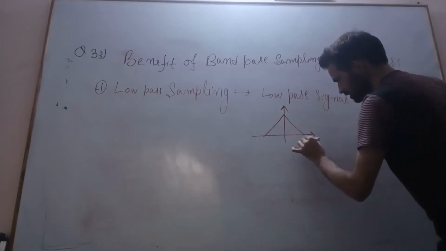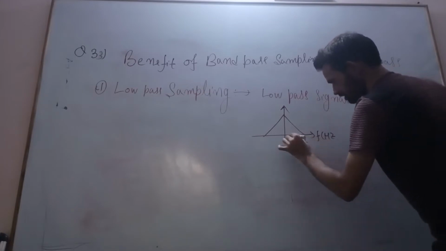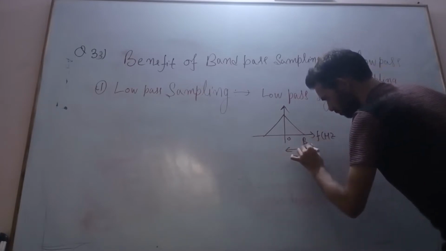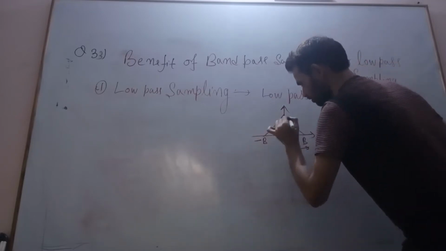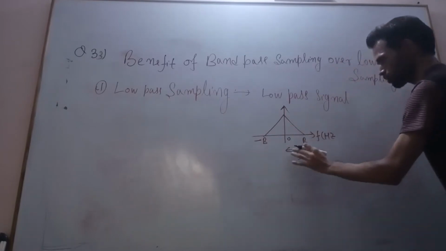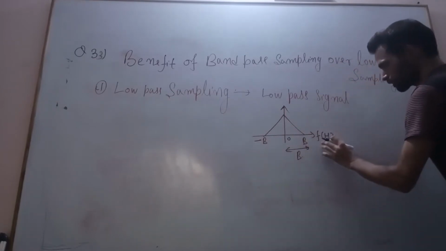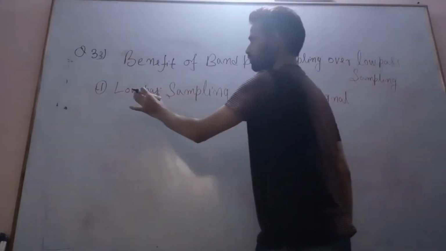What is the frequency of this? Let us say this is my B, so this is B hertz, and this is 0. This is my bandwidth. Bandwidth is B. This is my negative frequency, and negative frequency we are not taking into consideration. So the bandwidth is B.